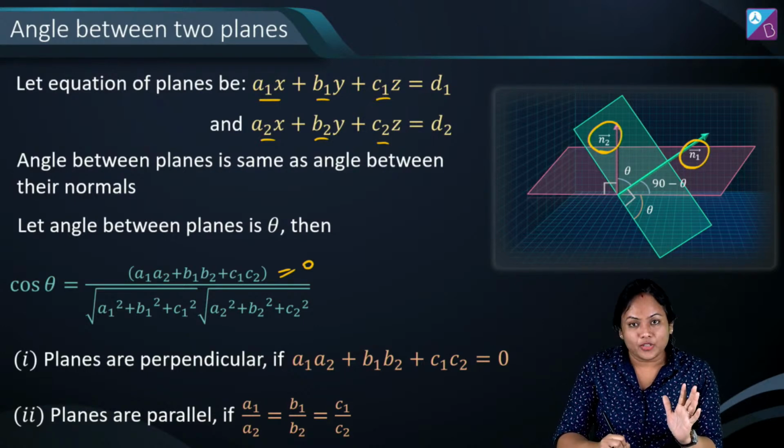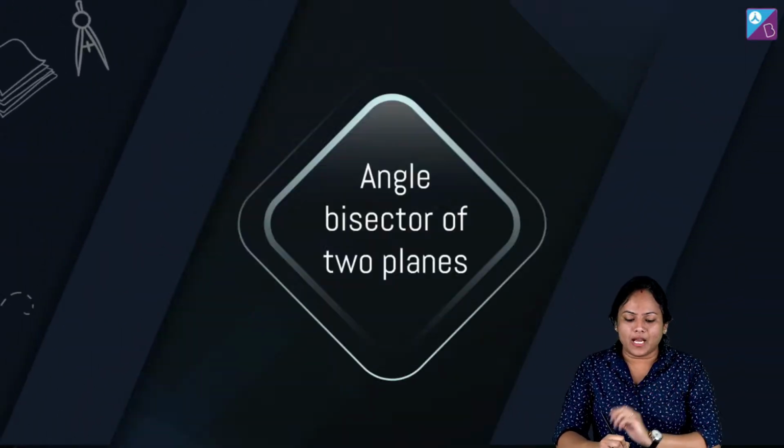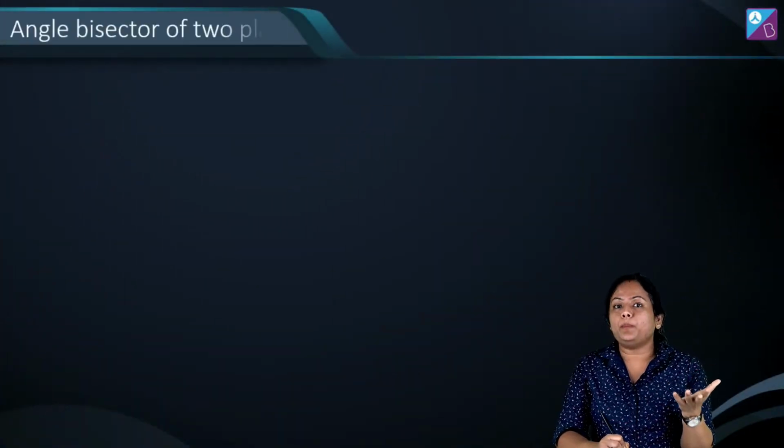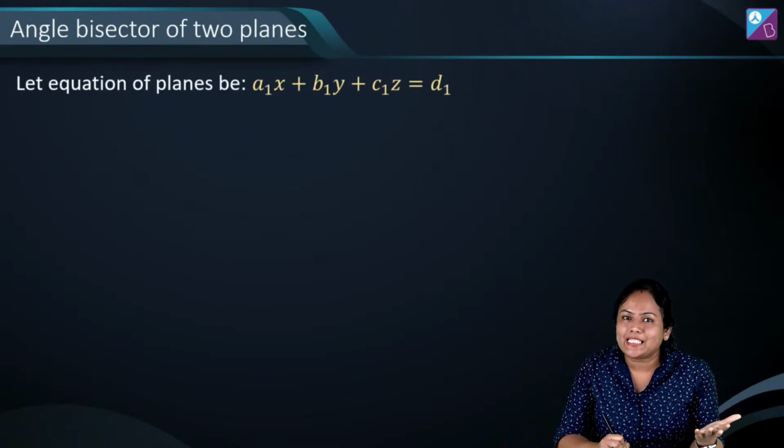Alright? And suppose they ask you about the angle bisector. So for the angle bisector equation, again, since there are two planes, their bisectors will also be planes, right?